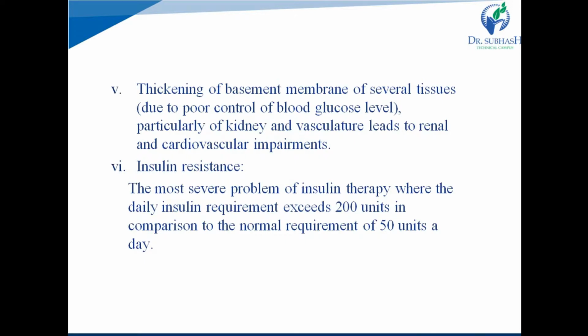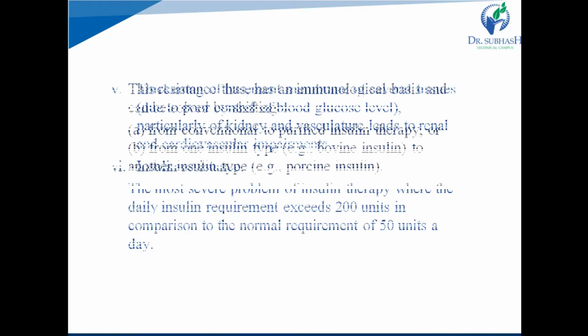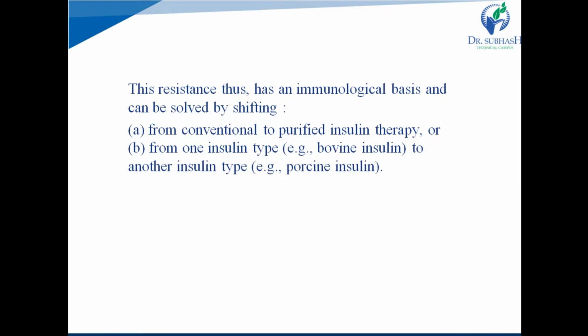This is the most severe problem in insulin therapy, where the daily insulin requirement exceeds 200 units in comparison to the normal requirement of 50 units per day. This resistance thus has an immunological basis and can be solved by shifting from conventional to purified insulin therapy or from one insulin type to another. It means if we were using bovine insulin, then it can be replaced by porcine insulin.